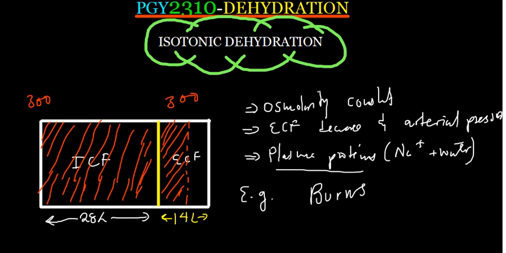So these are some examples. Vomiting, so when you vomit, you are going to lose water and also some ions, right? So it doesn't select, unless in some types where you just lose water without ions, but mostly you are going to lose ions and water. That is why that is going to be isotonic dehydration. And also when you have diarrhea, right?